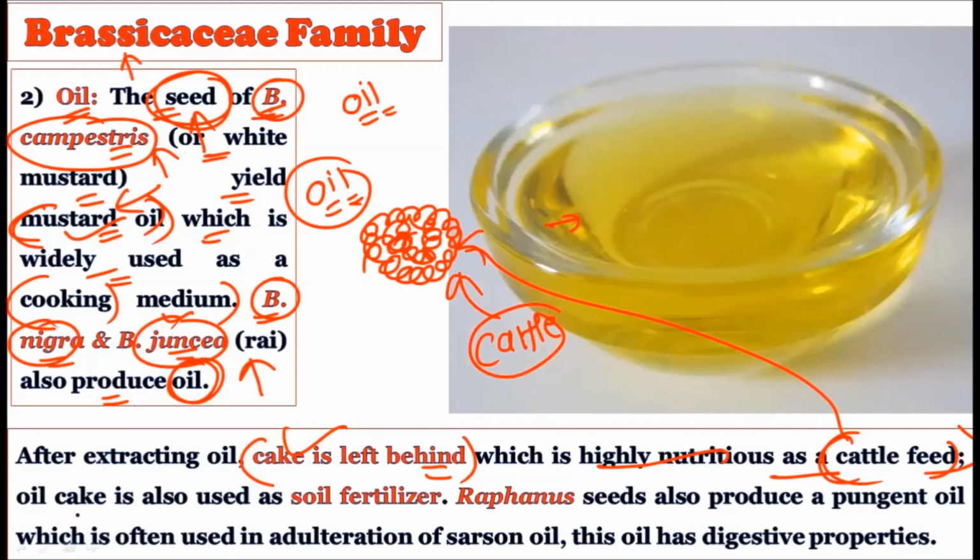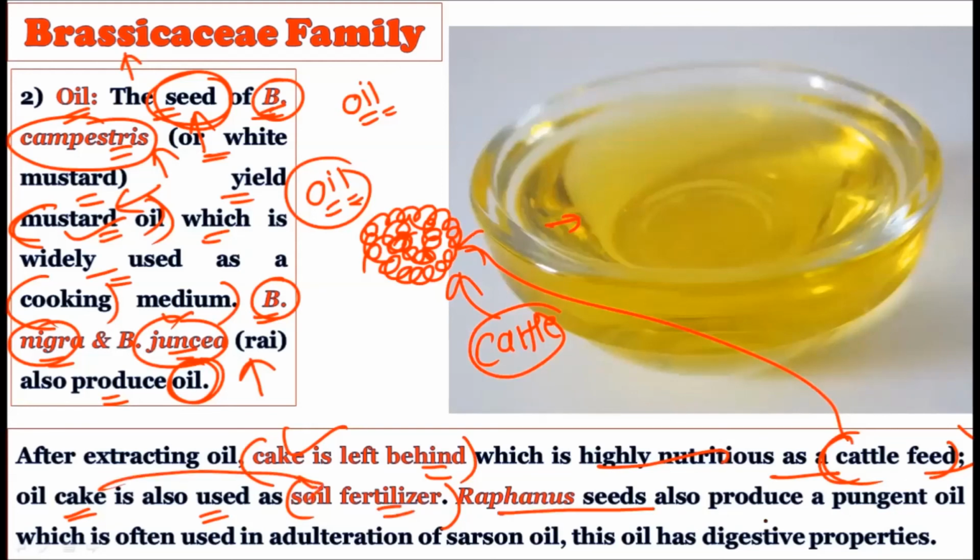The oil cake is also used as a soil fertilizer. It can be applied in agriculture, and we can take the benefit of this cake. The oil cake left behind can be used as a soil fertilizer to increase the fertility of the soil.